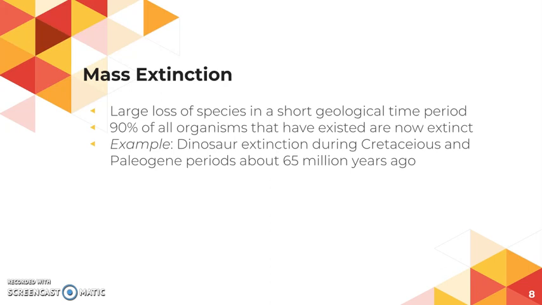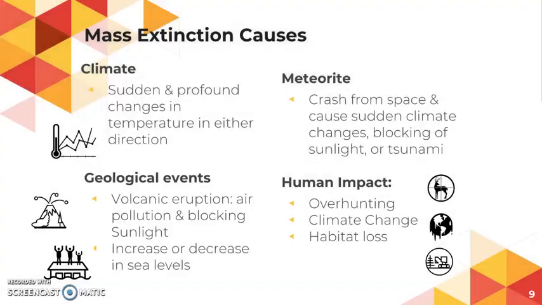About 90% of all the organisms that have existed on the planet are now extinct. A good example of a mass extinction would be the dinosaurs, when they went extinct about 65 million years ago. There are about 5 major recorded mass extinctions on the planet, in which the vast majority of species went extinct, for a variety of different causes.